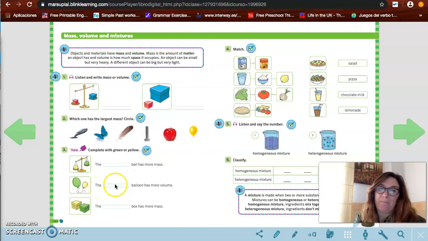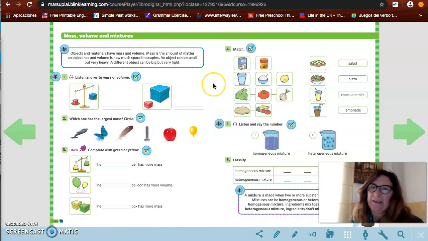The balloon has more volume. Aquí se nos pide el volumen, lo que ocupan, el espacio que ocupan. The box has more mass. Y aquí nos piden otra vez la masa, el peso. Okay? All right. This is about mass and volume. And now, here, we are going to match.